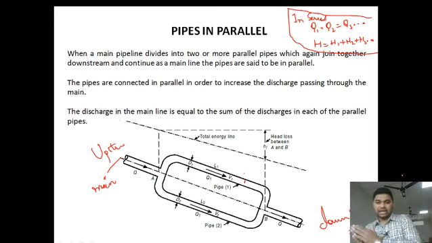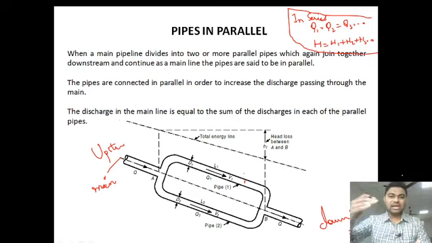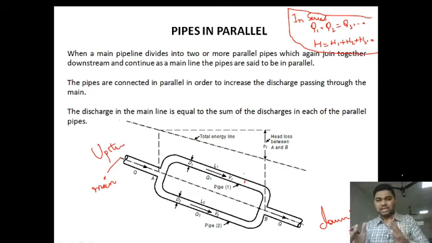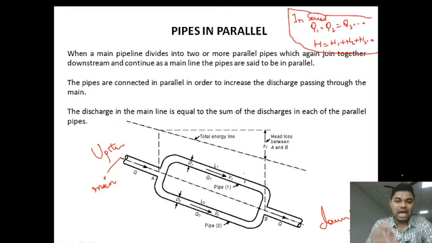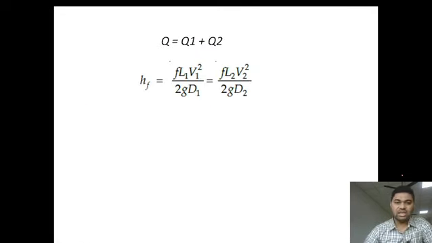In parallel connection, if you want to increase the discharge, then you need to go for parallel connection. The discharge in the main line is equal to the sum of the discharges in each of the parallel pipes. This is the reverse of series.